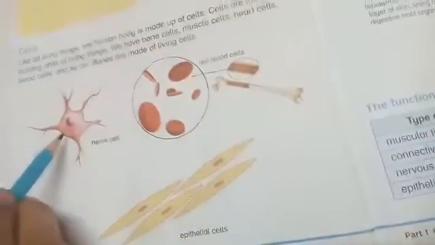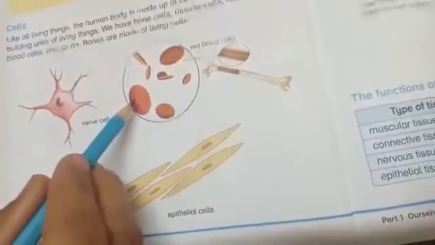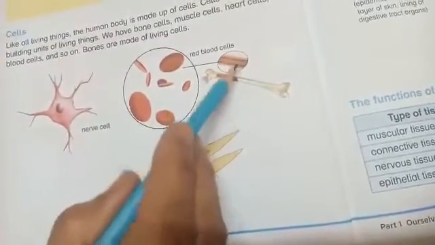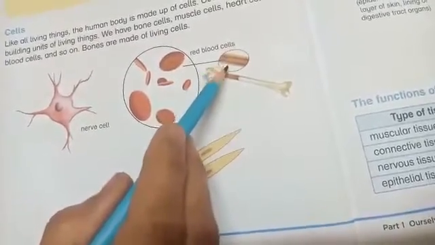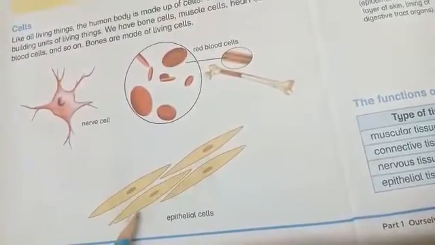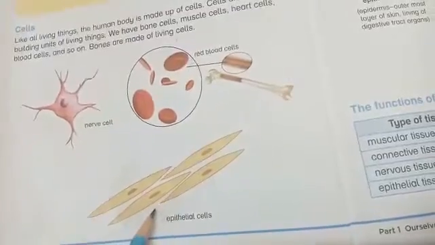These are the nerve cells by which your brain is made up. These are the blood cells which are present in the blood. These are called red blood cells. This is the bone, and this is showing that bone is made up of cells. These cells are known as the epithelial cells. The skin is made up of epithelial cells. Now next page.